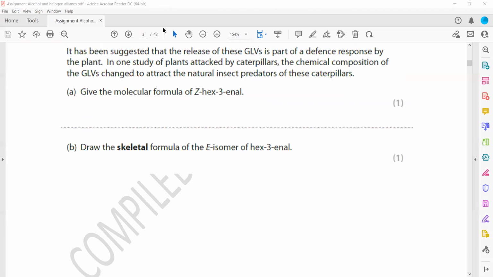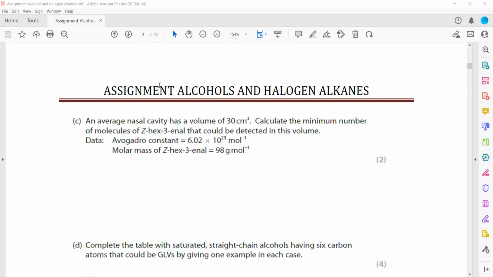It is important that you read the question properly, because sometimes students draw a displayed formula, but as they mention draw a skeletal formula, you should use these lines. If it was a displayed formula, then you should represent all the bonds which are present in the molecule.